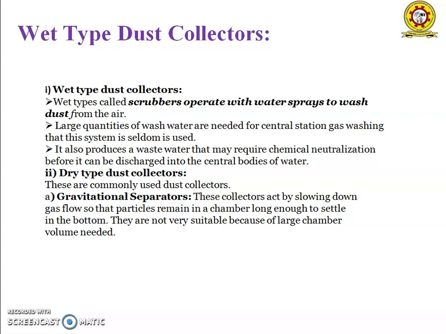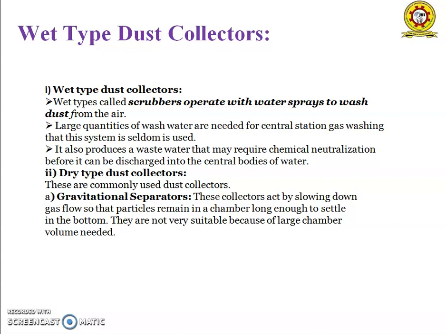So these are the wet collectors. Dry type collectors are commonly used as dust collectors. Dry type dust collectors are again broadly classified into two types: gravitational separators and cyclone separators. In that, first one is gravitational separators.